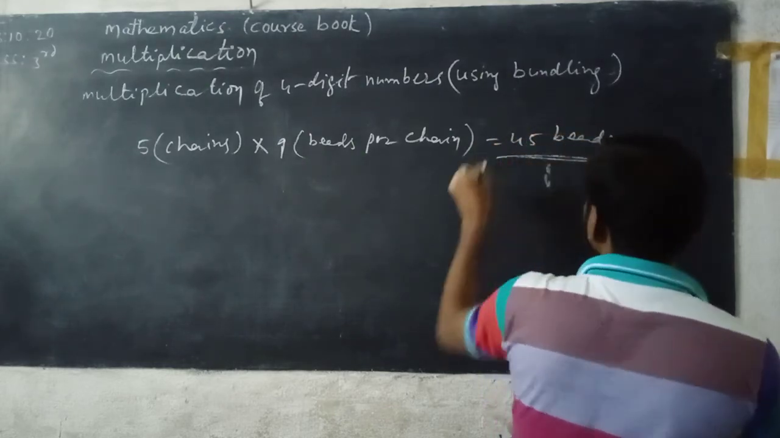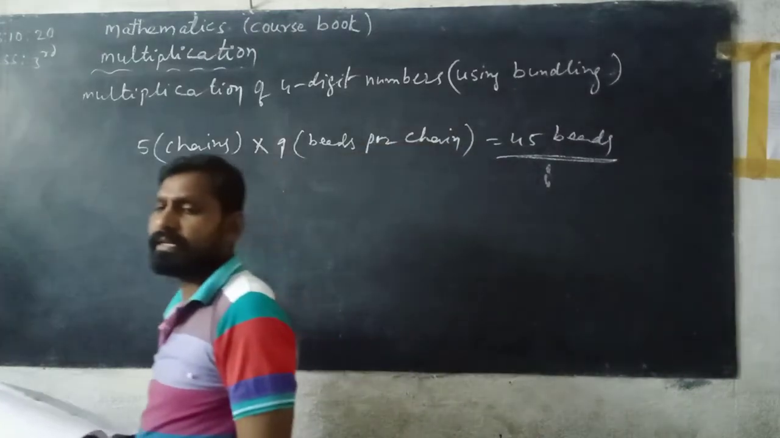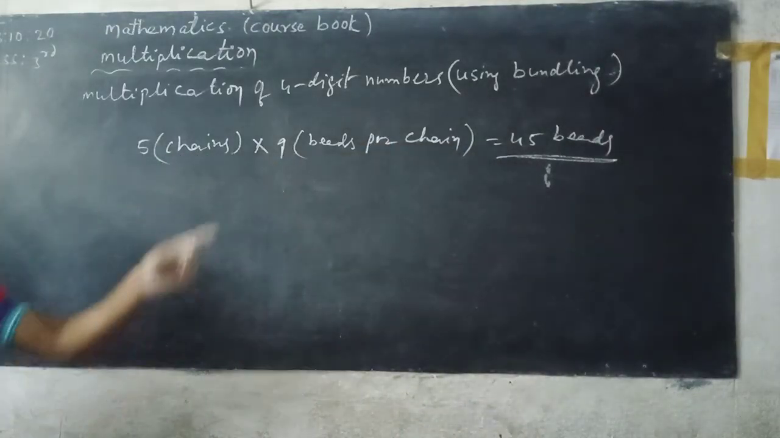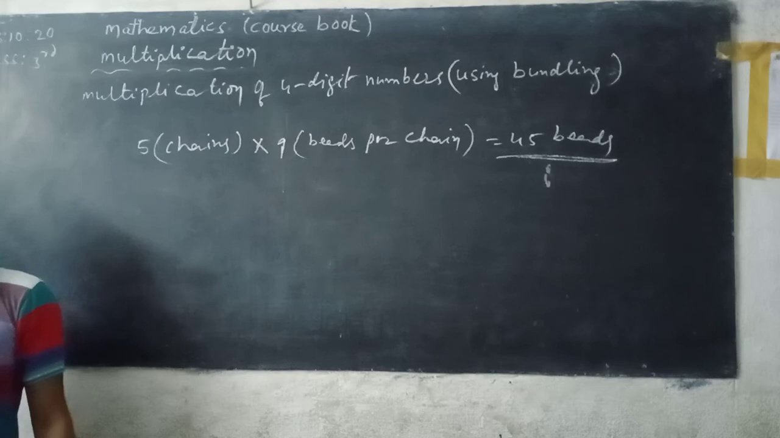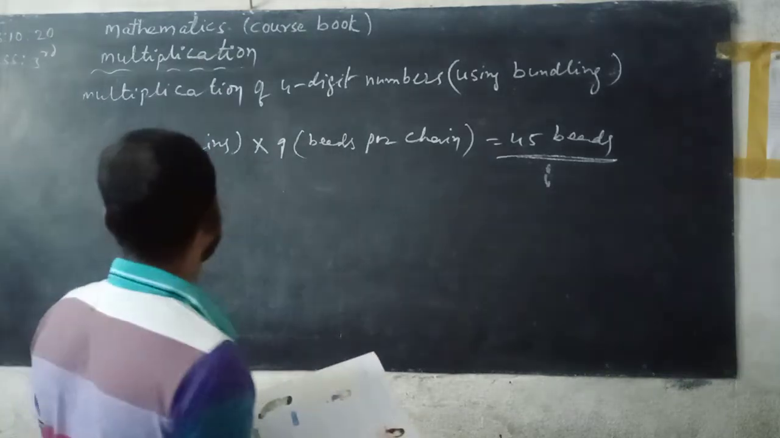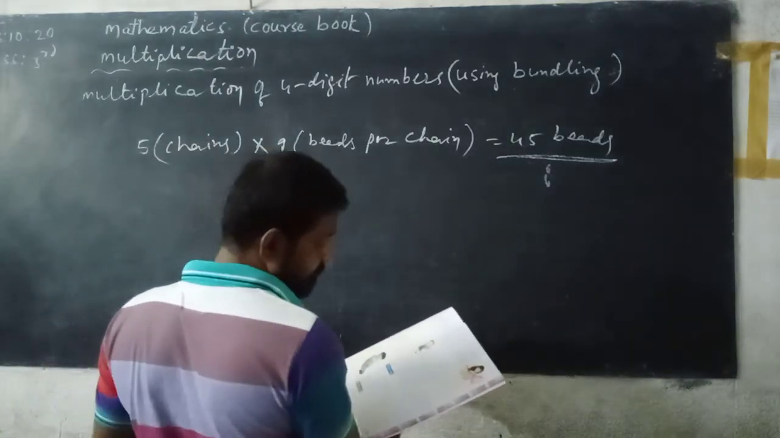How many beads in total? So total 45 beads. Then her mother asked her to make 4 chains with 12 beads. Very simple. So make 4 chains into 12 beads. See here.